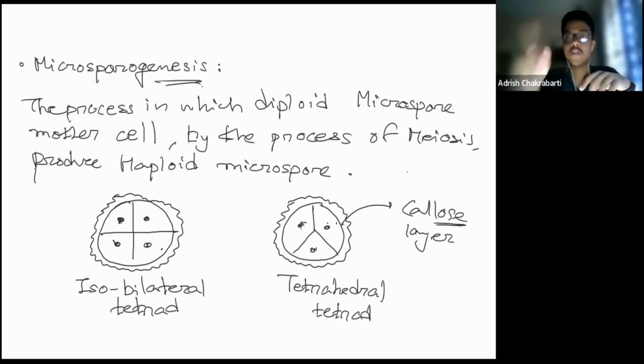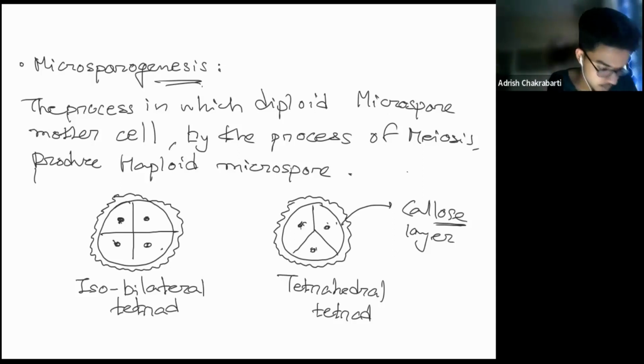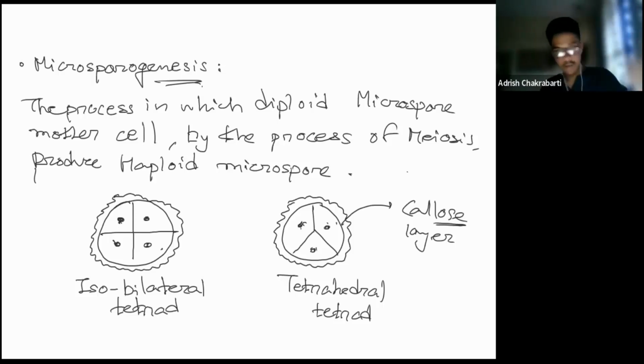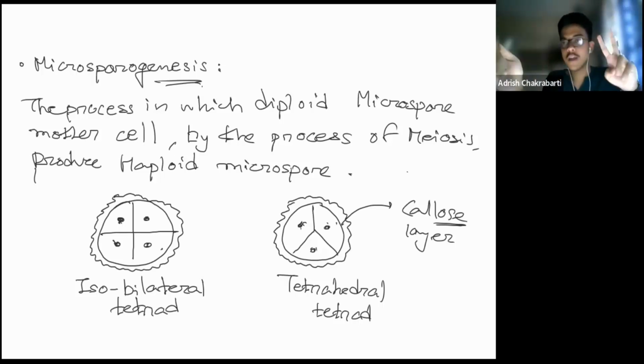We found the anther is generally bilobed, but in the Malvaceae family, for example cotton, it is unilobed. Each lobe consists of two thecae, which is the dithecous condition.